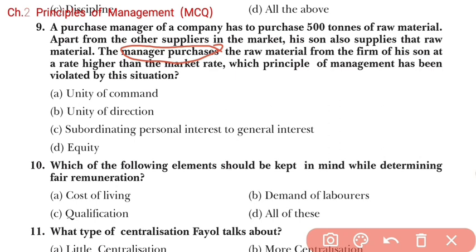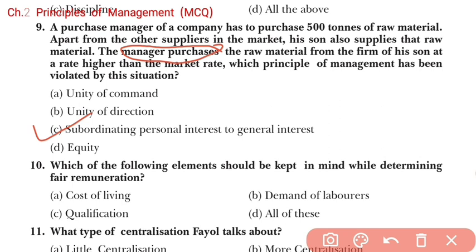So what does subordinating personal interest to general interest explain? Students, let me make its explanation clear: according to the principle of subordinating personal interest to general interest, the organizational interest should be preferred over the personal interest. It means the employees who are working in the organization should try their best to achieve the organizational objectives first.